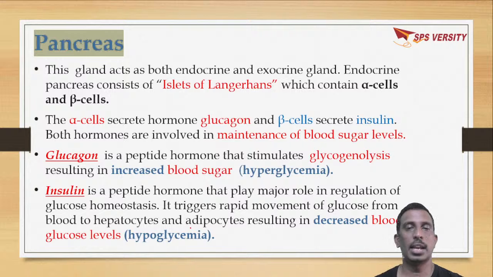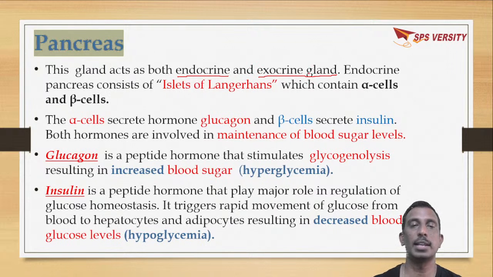So the next gland is pancreas. This pancreas has an importance. This is the only gland which is both endocrine as well as exocrine. That is, it has both an endocrine part as well as an exocrine part.